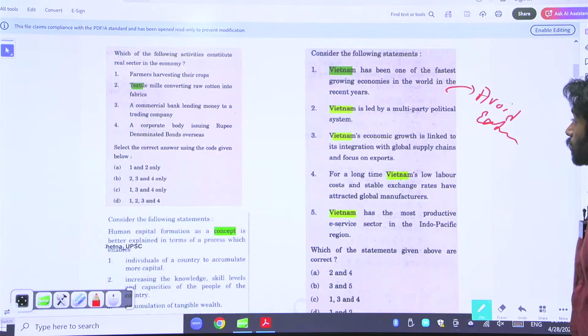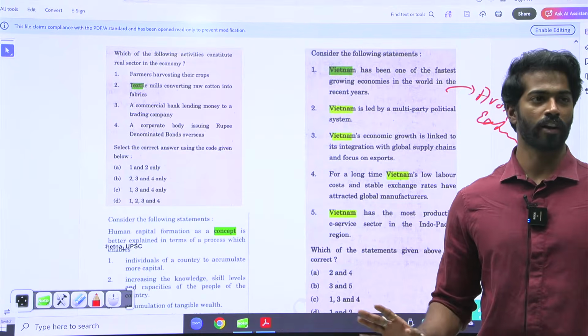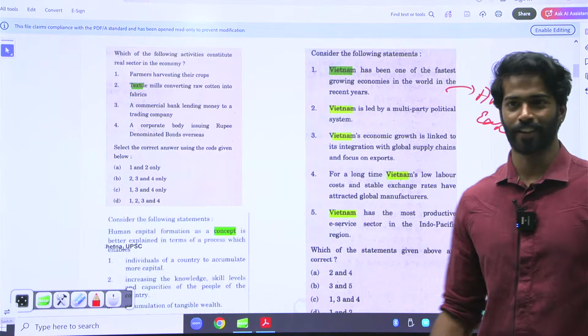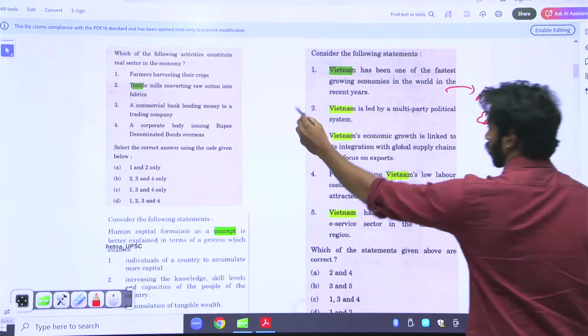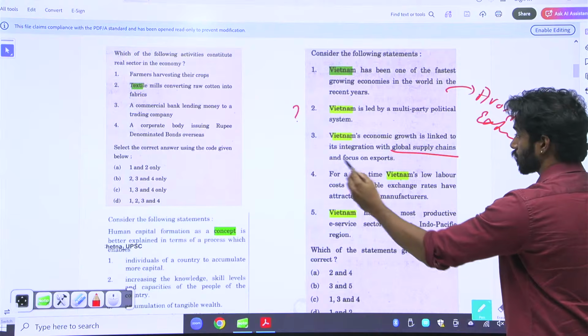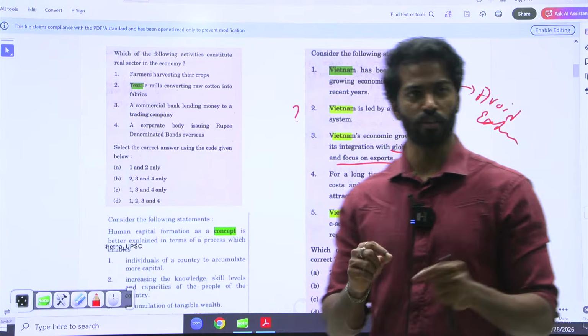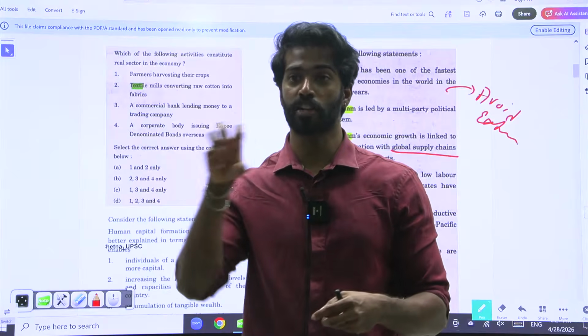Vietnam is led by a multi-party political system. I don't know. I don't have an idea of Vietnam. Not sure. Vietnam's economic growth is linked to integration with global supply chains and focus on exports. Very weak statement. Yeah, it is not specific, or it's not saying directly. It's not using any extreme words.